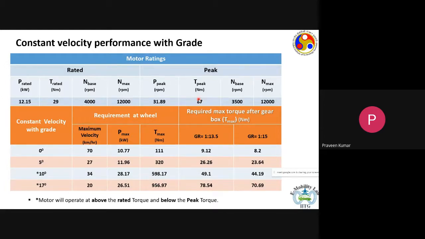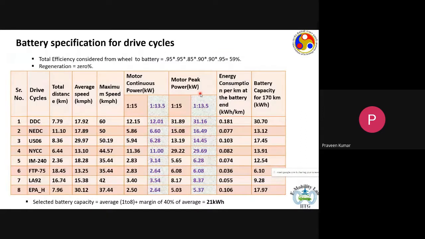So it is not doable. 20 kilometers per hour, or at best 25 kilometers per hour, is the safe or allowable limit that the motor can sustain. This comes from the grade analysis: at what constant speed on a given grade angle can you move with the motor configuration that we have. So this was all about the grade analysis which we usually do.